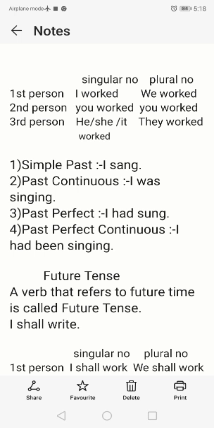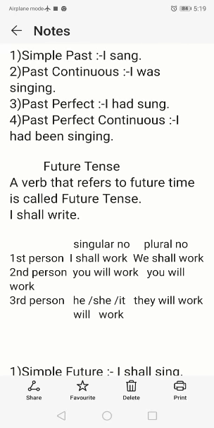So whenever we use be form, either is, was, are, were, am, been, in that condition the verb takes ing. So sing, singing. Okay, next one is future tense. The action which is going to take place in future time is mainly called future tense. For example, I shall write. And one more important thing here, to indicate future tense, we usually use shall or will with